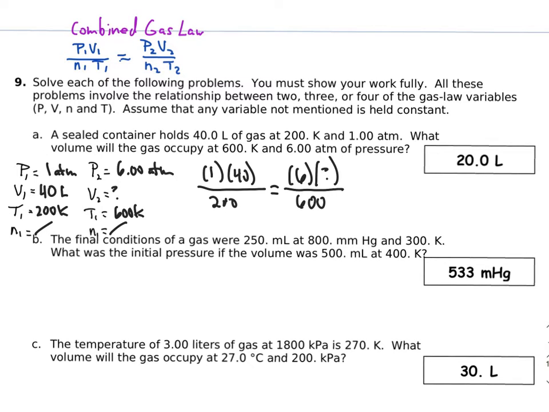So to get the question mark by itself, we're going to multiply both sides by 600, and we're going to divide both sides by 6. And then we're going to solve. So it'll be 600 times 1 times 40 divided by 200 times 6. Or you could do that whole top and divide it by 200 and take that answer and divide it by 6. Ultimately, it should work out to be 20 liters. So the volume in this particular case has actually gotten smaller, and that's the reason that the pressure has also increased.